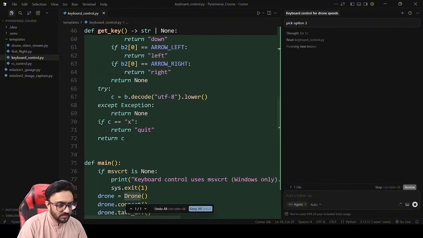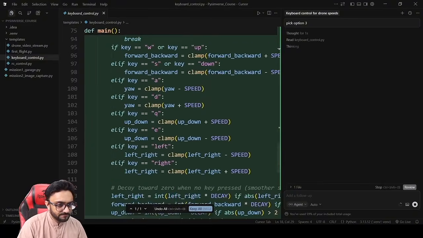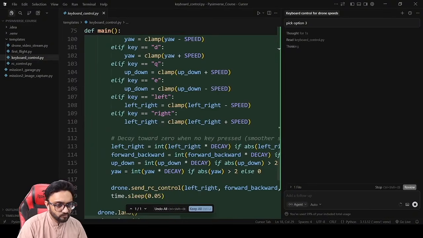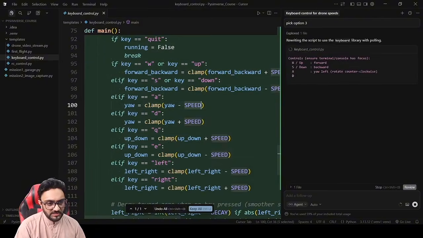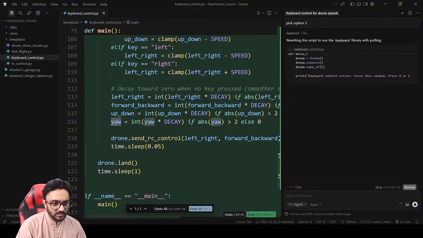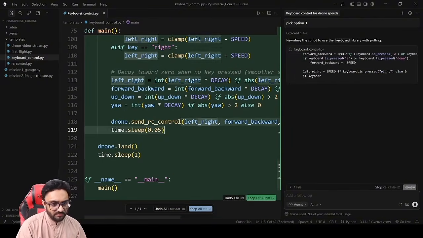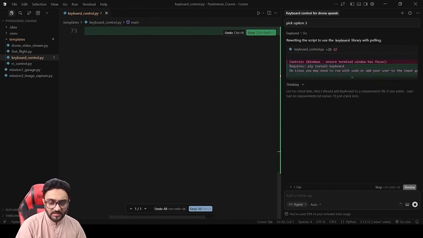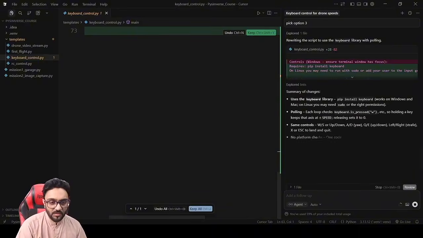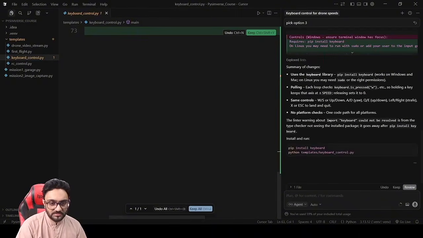So let's look at the code, what it did before. Yeah, seems fine. You have a few variables that you keep changing, like the speed and yaw, and those you send at the end over here by capping them, right? So it pretty much takes care of different scenarios. Unless you have a very specific one, you need to give it the exact same thing,